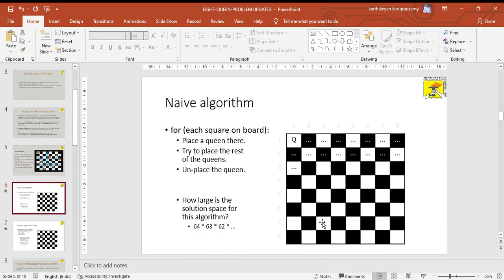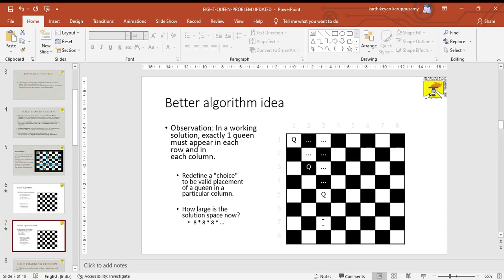The first algorithm invented for the 8 queens problem is the naive algorithm. With this, it places the queens in the dotted positions, and this is a repeated process. Try to place the rest of the queens in other dotted places and then unplace the queen. With this, we have a huge calculation, like 64 into 63 into 62, like that across the whole chessboard, all to be calculated to find a solution. It will be a very huge process.